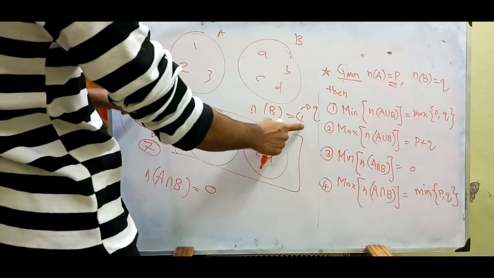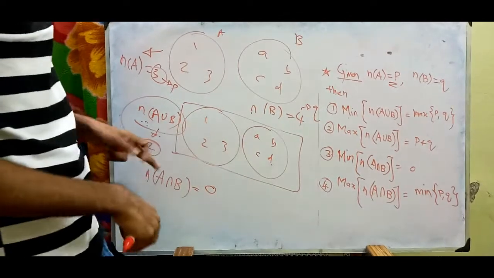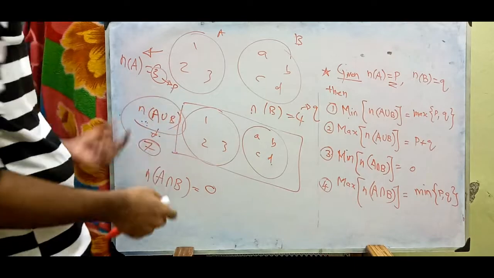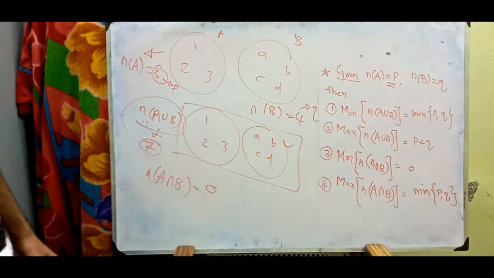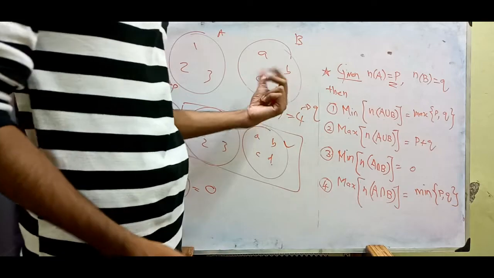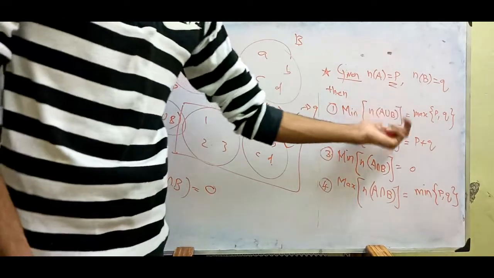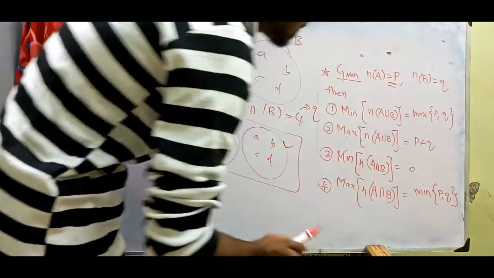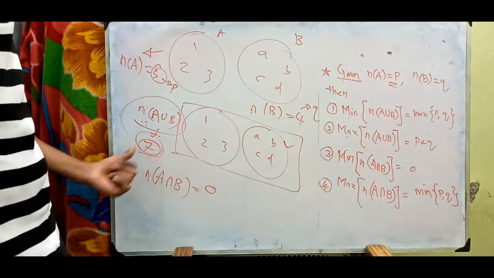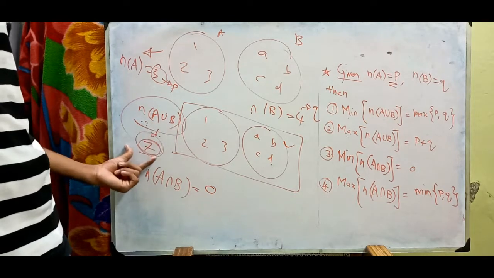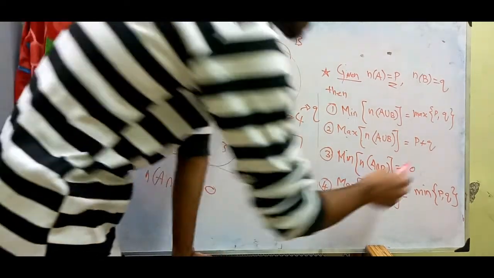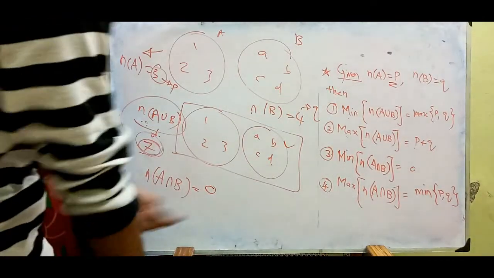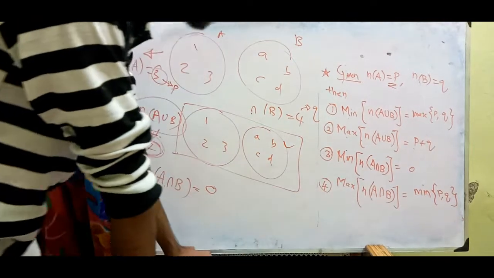If we take the maximum of P and Q, it will be its minimum. So what is the maximum here? 4. So the minimum of n of A union B is nothing but 4. That means set B is the minimum requirement for A union B here. And what is the maximum of these? This is nothing but total 7. So the maximum number of A union B is P plus Q, which is 3 plus 4, that is 7. Got it?